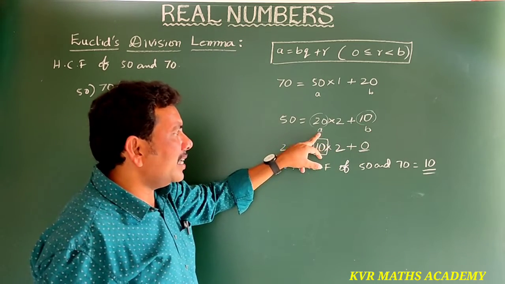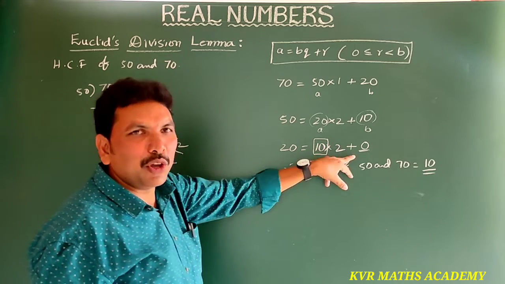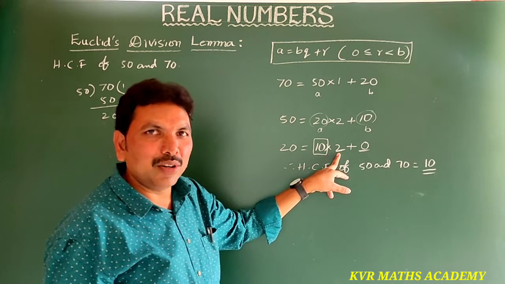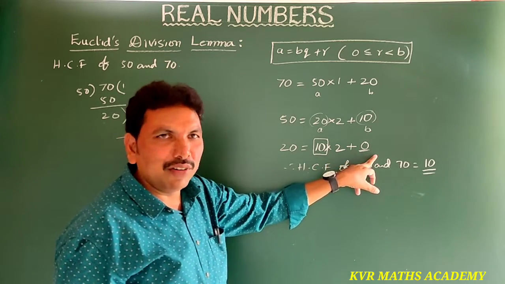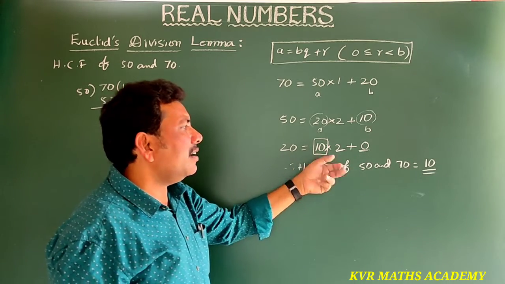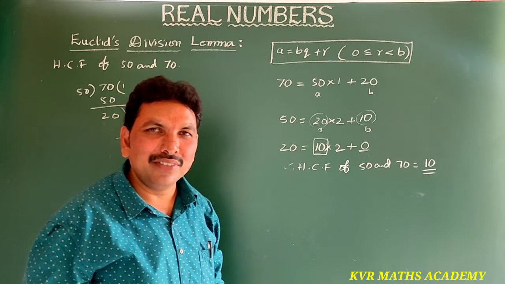Again I am taking this as A and this as B. So 20 = 10 × 2 + 0. 10 exactly goes 2 times into 20, so the remainder is 0. That's why this is the final HCF of the given numbers.